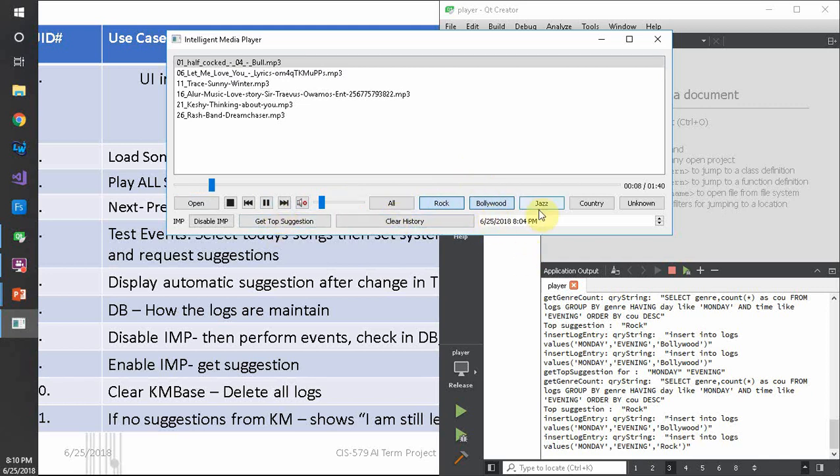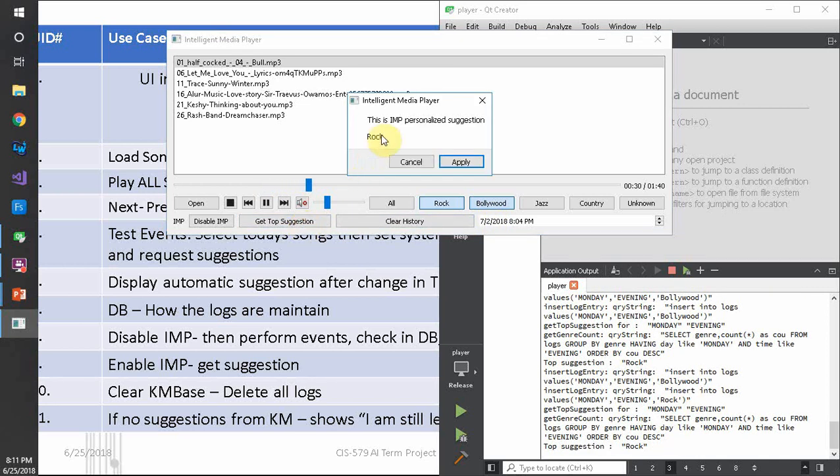Let's change the date to next Monday. So if I do 2nd of July, that's why I needed a custom clock here. Now the system thinks that I am using this system next week on 2nd of July. If I ask for top suggestions, it gives me rock. It means that last week on 25th of June, I was listening to rock, so it is suggesting rock. The system says on Monday evenings, I like to listen to rock music. So do you want to play? Let me cancel for now.